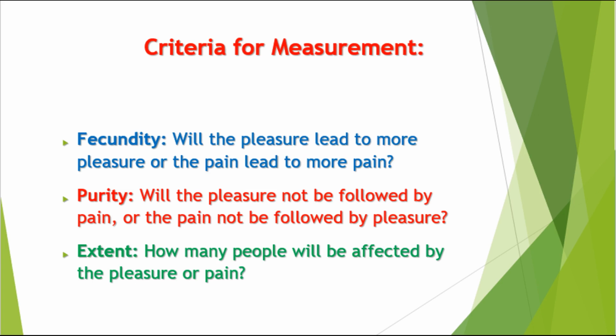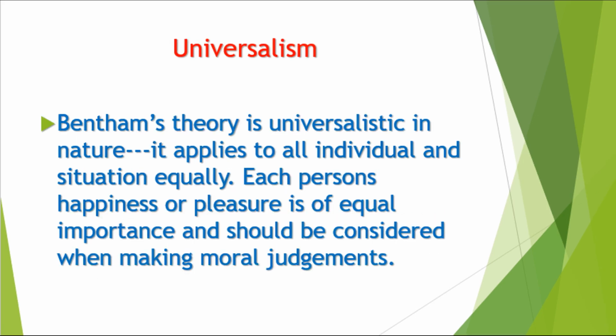Seventh, extent. How many people will be affected by the pleasure or pain? Means the range or stretch. Through these criteria, Bentham proposed pleasure or pain can be measured or can be calculated.